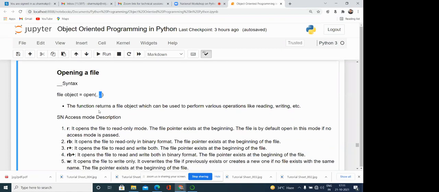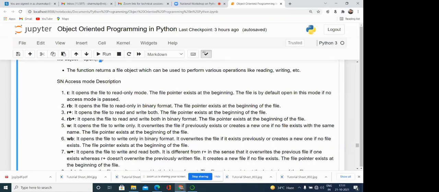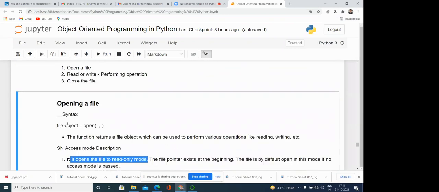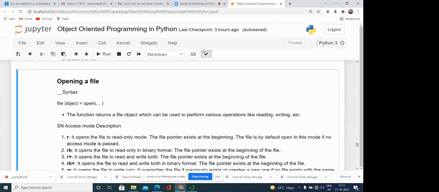There are many modes defined. Here you can see R means the read mode. It opens the file in read only mode. Read only means we cannot perform the write operation. If we write file object equal to open, then the file name, and then R, then if the file exists, it will search for the file in the current directory or whatever path we have given.